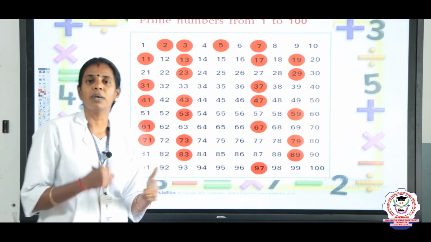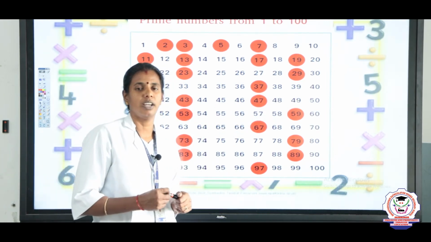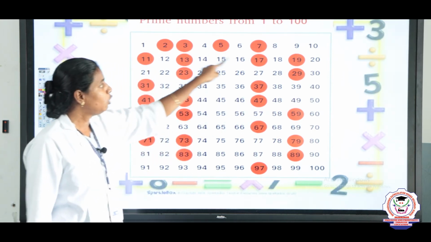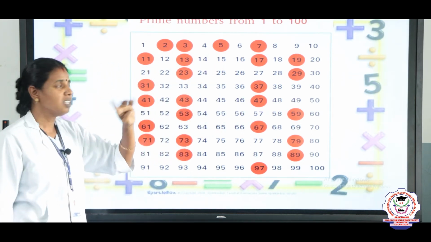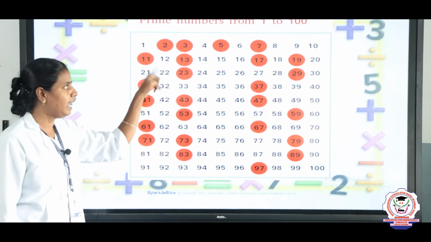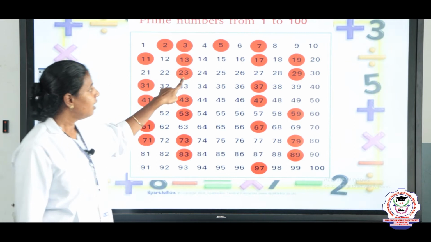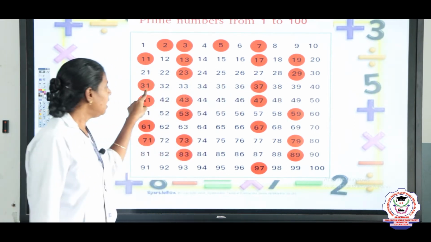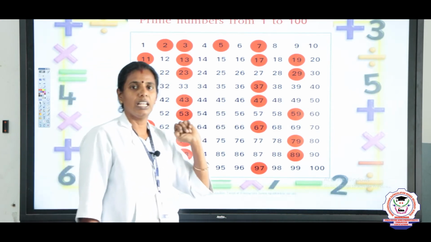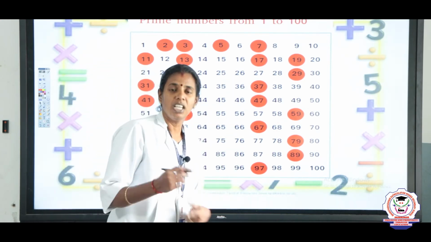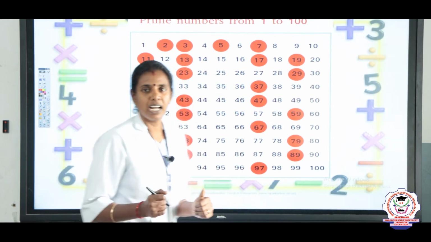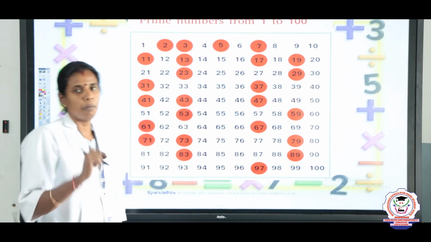Like this we can expect 1 mark questions also, children. So, how many prime numbers from 1 to 50? See, from 1 to 10 there are 4 prime numbers. From 11 to 20, 4. So, 8 prime numbers. Then 9, 10, 11, 12, 13, 14 and 15. So, if the question is how many prime numbers from 1 to 50, then what will be the answer? 15 prime numbers are there.